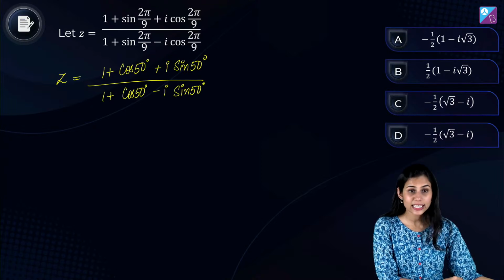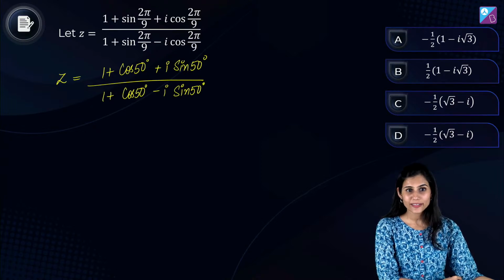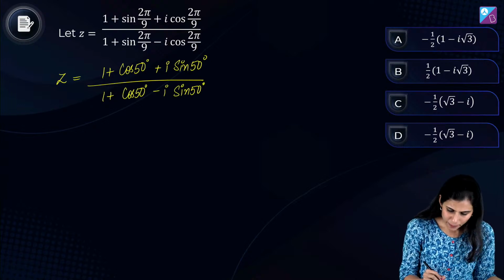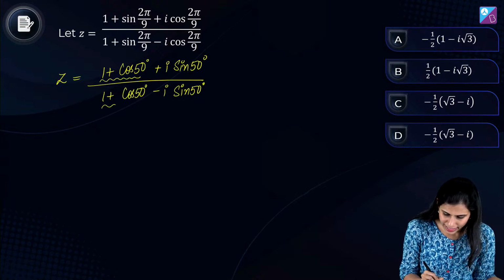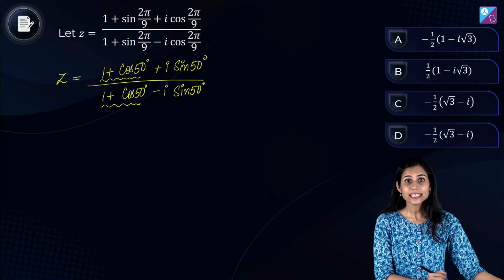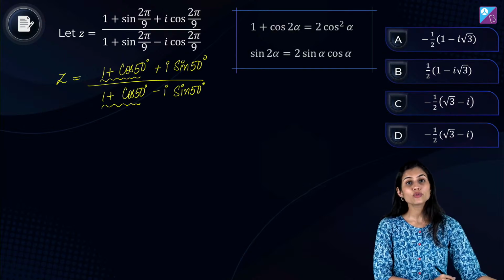मानव is absolutely right. 90 theta relation. Okay, C is the correct answer. That's what you feel, Manav. We will check that in a short while. अब यहाँ पे 1 plus cos 50 देख के क्या चमकना चाहिए? Yes, 1 plus cos 2 theta is 2 cos square theta.